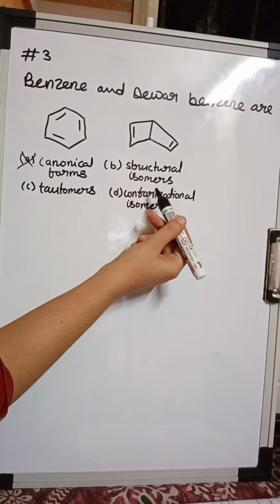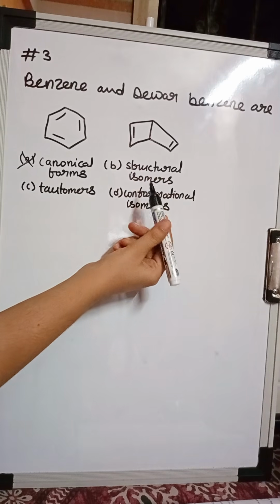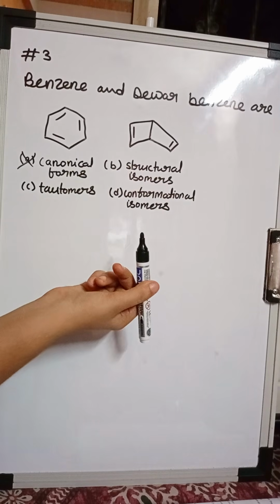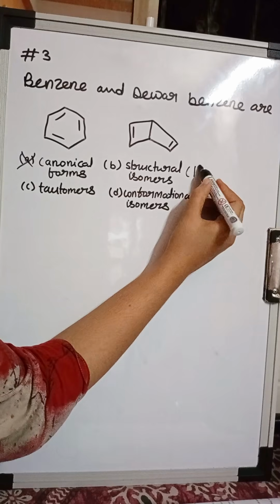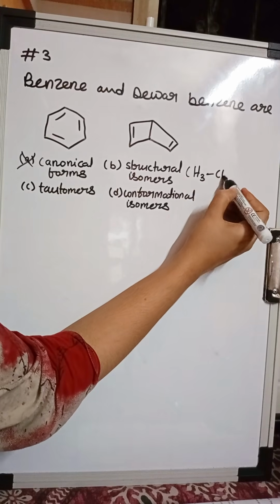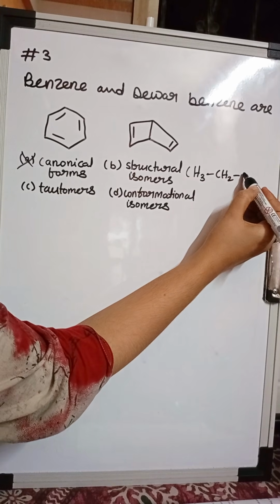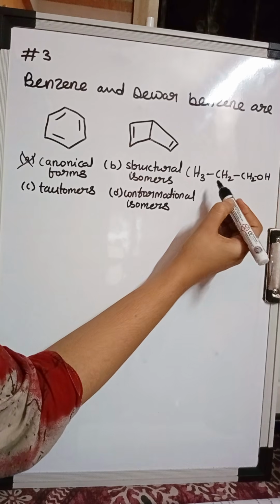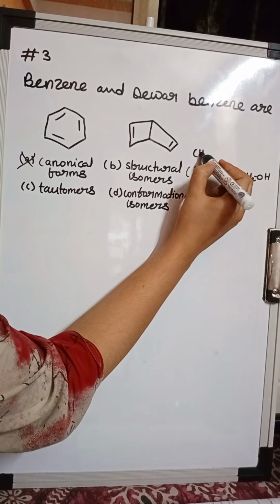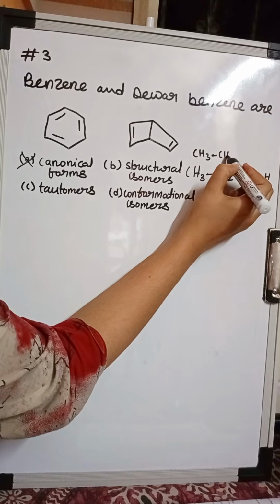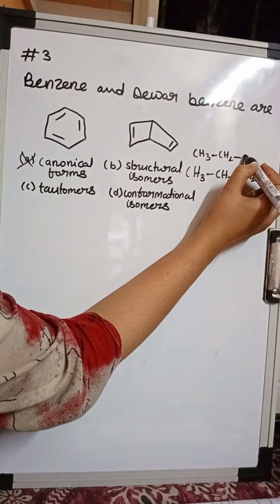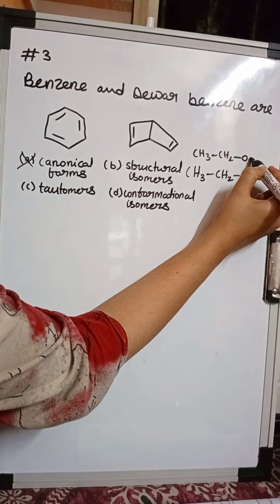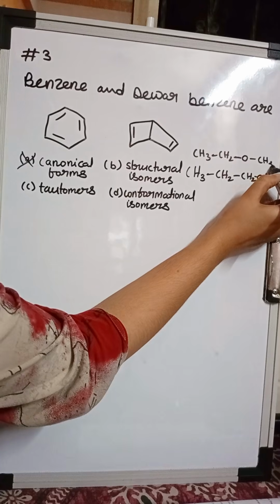For this we are going to look at one example and then you can say if they are structural isomers or not. So this is a very easy example: CH3CH2OH. We have this one molecule. Second is CH3OCH3.